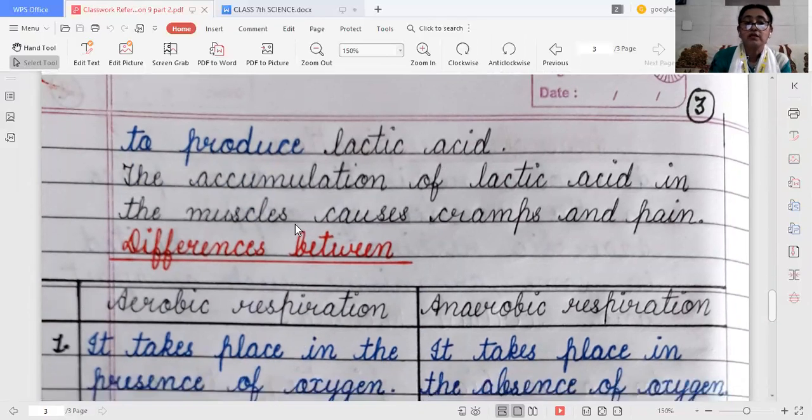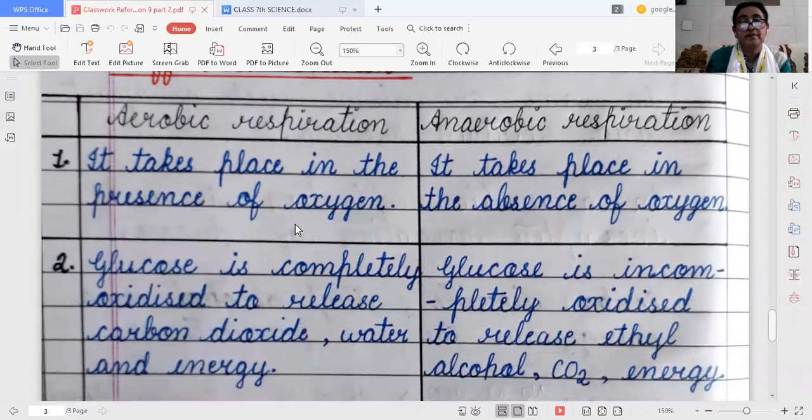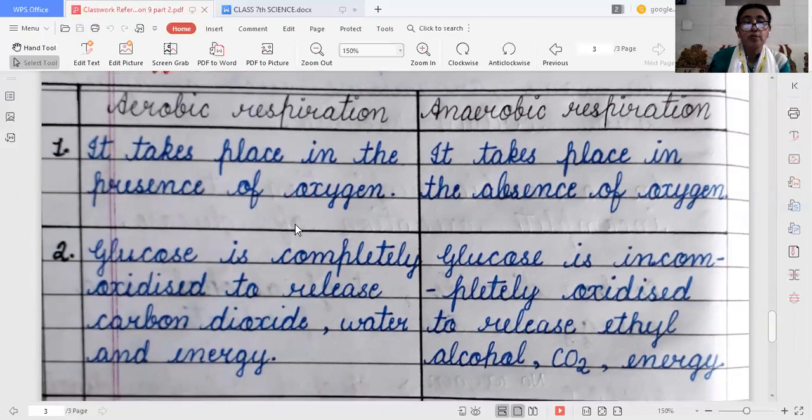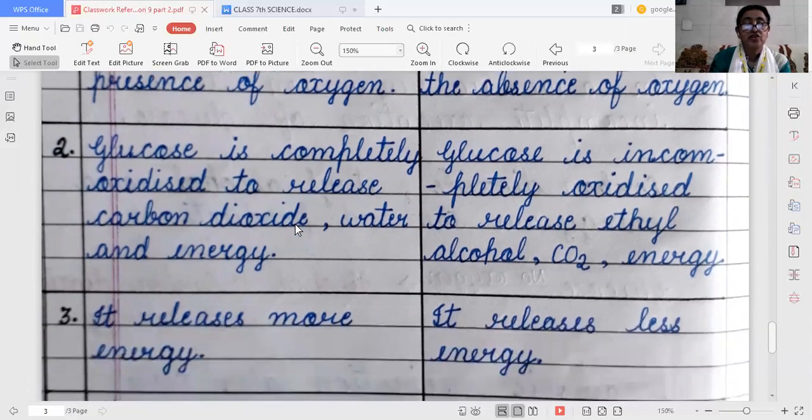Now, what are the main differences between aerobic respiration and anaerobic respiration? Aerobic respiration takes place in the presence of oxygen, while anaerobic respiration takes place in the absence of oxygen. In aerobic respiration, glucose is completely oxidized, so it releases carbon dioxide, water, and energy. But in anaerobic respiration, glucose is incompletely oxidized, so it releases ethyl alcohol, carbon dioxide, and energy.